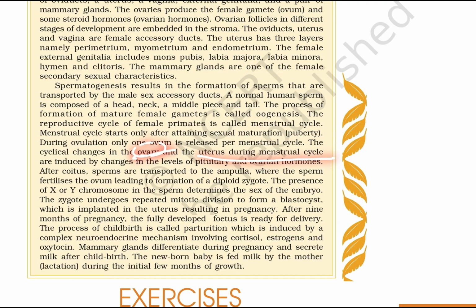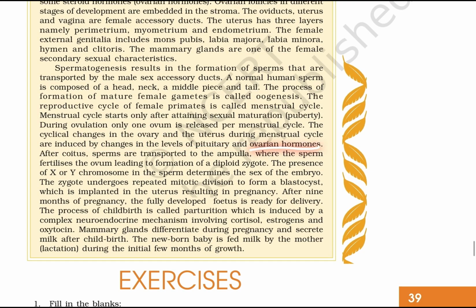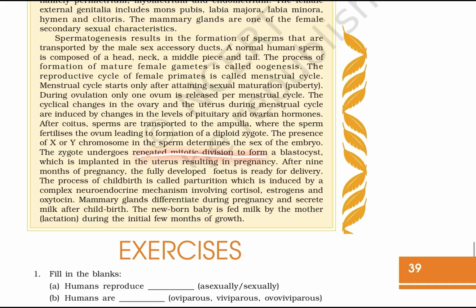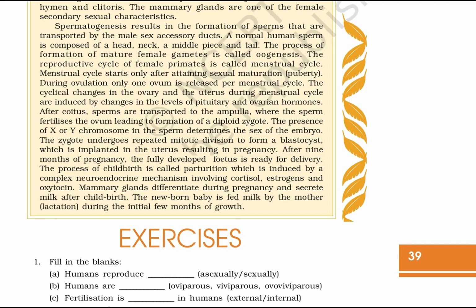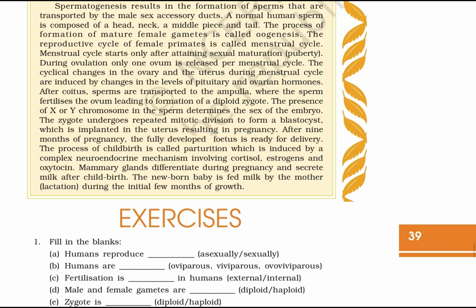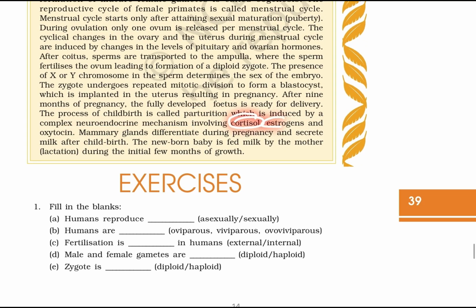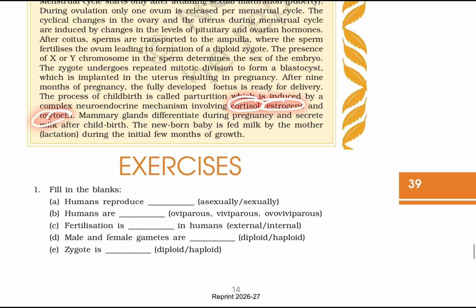The cyclic changes in the ovary and uterus during the menstrual cycle are induced by changes in the levels of pituitary and ovarian hormones. After coitus, the sperms are transported to the ampulla, where a sperm fertilizes the ovum, leading to the formation of a diploid zygote. The presence of an X or Y chromosome in the sperm determines the sex of the embryo. The zygote undergoes repeated mitotic divisions to form a blastocyst, which is implanted in the uterus, resulting in pregnancy. After 9 months of pregnancy, the fully developed fetus is ready for delivery. The process of childbirth is parturition, induced by a complex neuroendocrine mechanism involving cortisol, estrogen, and oxytocin.